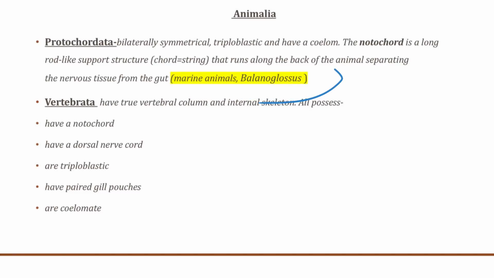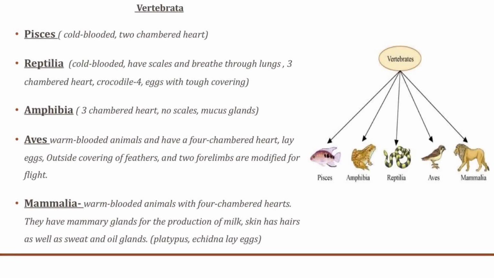Now, vertebrata, these are the animals that have a true vertebral column and an internal skeleton. They all possess these qualities: notochord, nerve cord, triploblastic, paired gill pouches, and are coelomate. Now, the vertebrates can be divided into these five divisions. These are the Pisces, the cold-blooded, two-chambered-heart fishes. Reptilia, cold-blooded, they have scales and breathe through lungs. Amphibians have three-chambered hearts. In reptilia, the crocodile is an exception, which has a four-chambered heart.